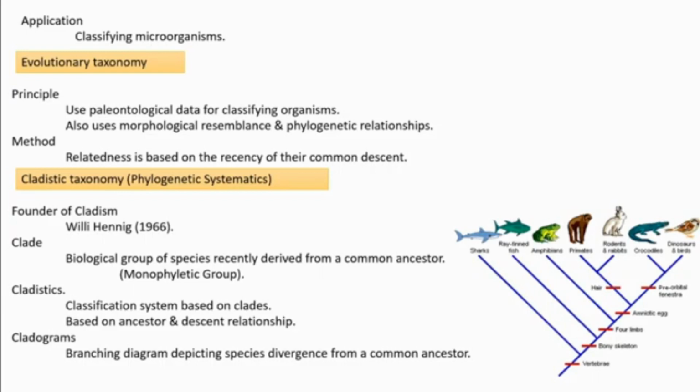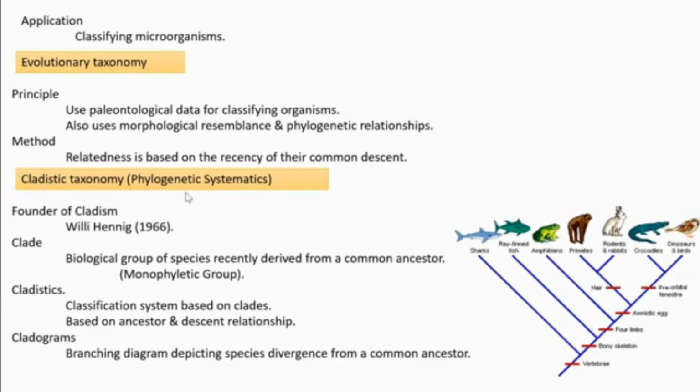Considering how far humans are from the common ancestor, it is too far. If we consider fish, they are much closer to that common ancestor. In that way, evolutionary taxonomy classifies organisms.